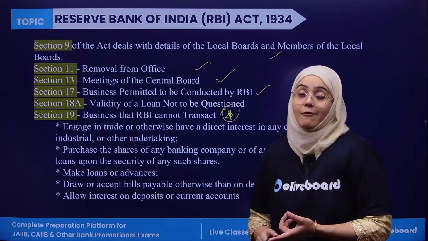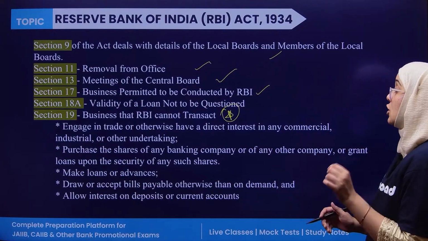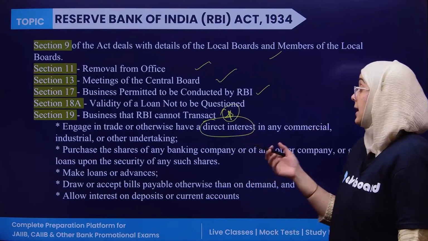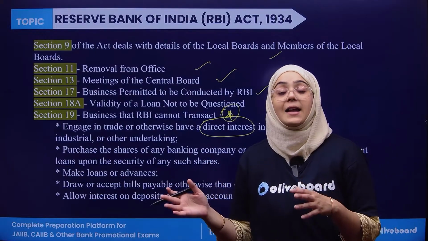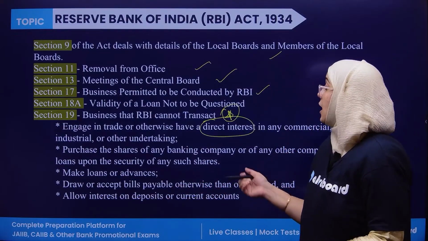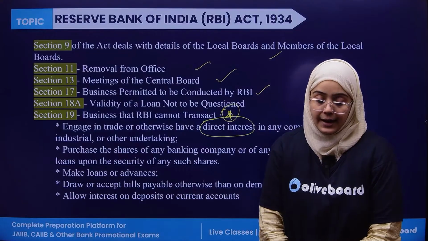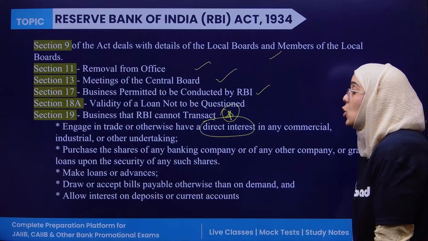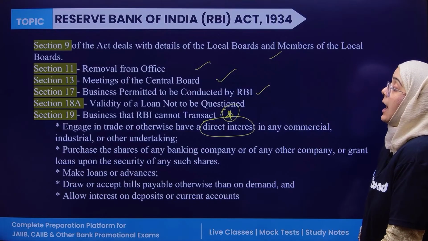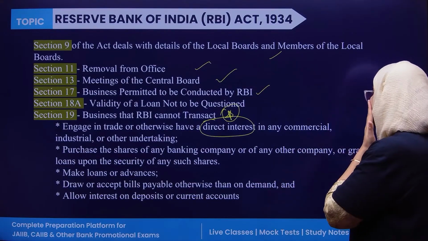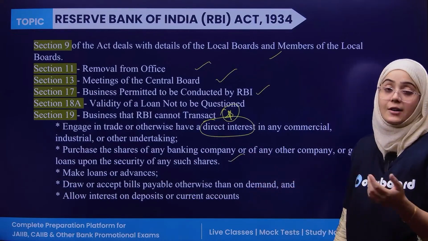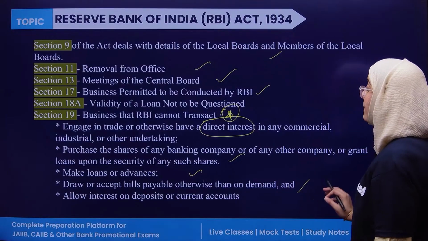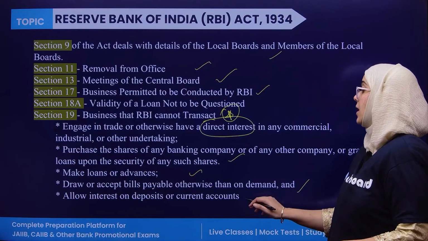First of all, the Reserve Bank of India shouldn't be engaged in any trade or otherwise have a direct interest in any commercial, industrial or other undertaking. Next, it cannot purchase the shares of any banking company or grant loans upon the security of such shares. It cannot make loans or advances to the general public, draw or accept bills payable otherwise than on demand, or allow interest on current accounts.